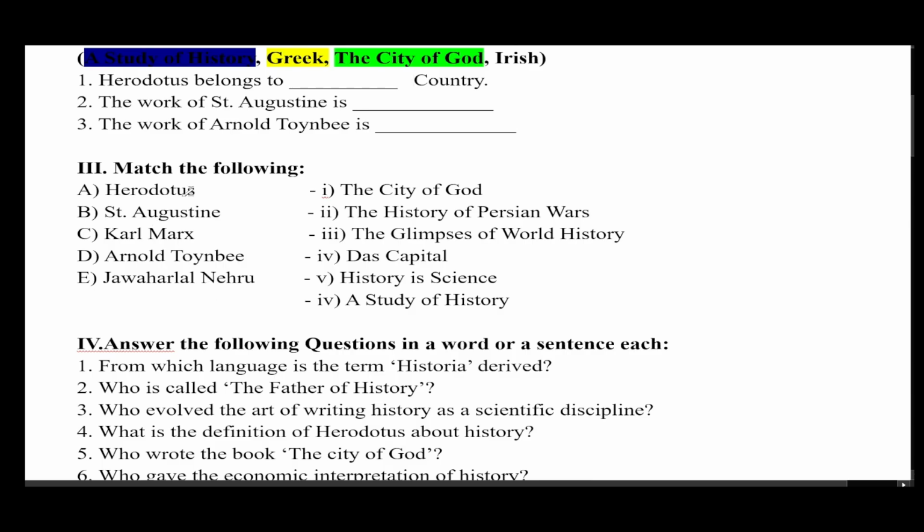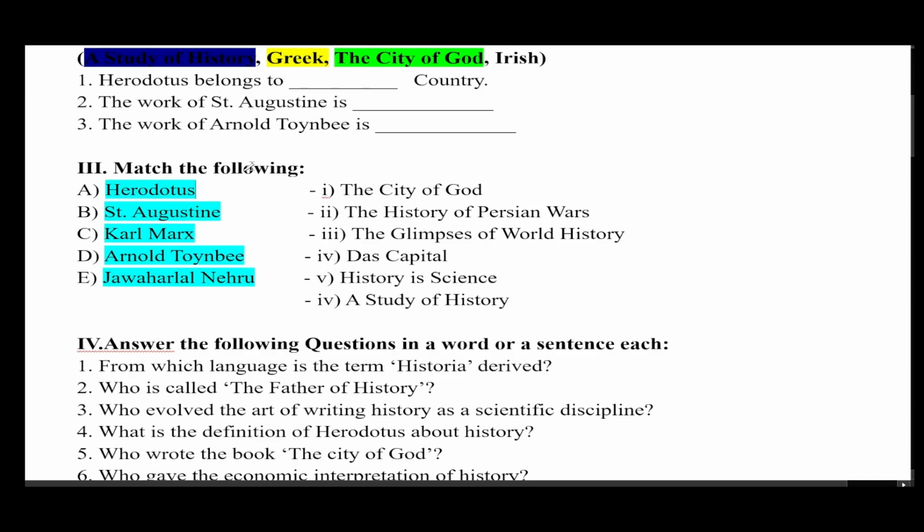The first part is authors and historians. In the B part, their works are given. You have to match. The first one is Herodotus. The second one is Saint Augustine, Karl Marx, Arnold Toynbee, Jawaharlal Nehru.